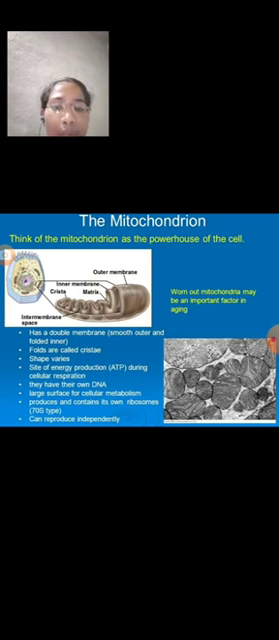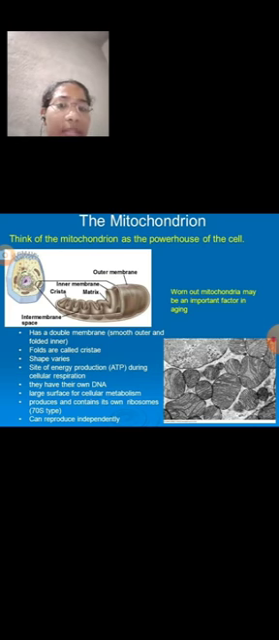Mitochondria have a double membrane, a smooth outer and a folded inner membrane, and these folds are called cristae. They have various shapes, and are the site of energy production, ATP, during cellular respiration.